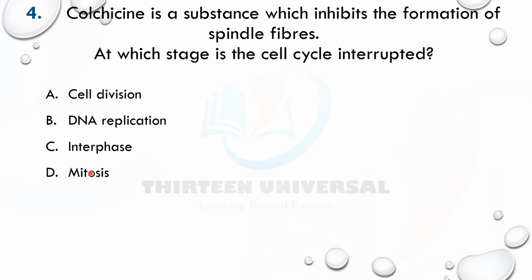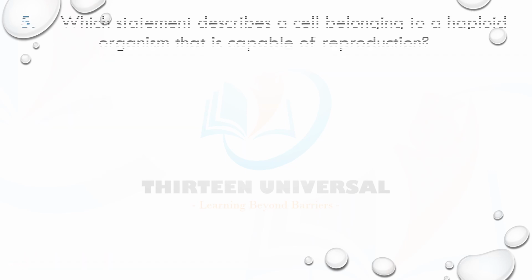So this will be inhibited, because it inhibits the formation of the spindle. At which stage is the cell interrupted? It's interrupted in mitosis because that is where spindle fibers are formed. So that is where the cell will be inhibited. So the answer is D. Let's go to the next question.